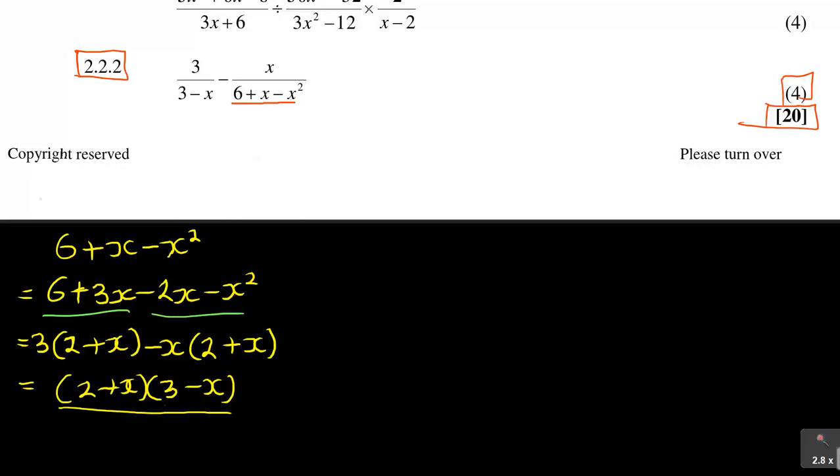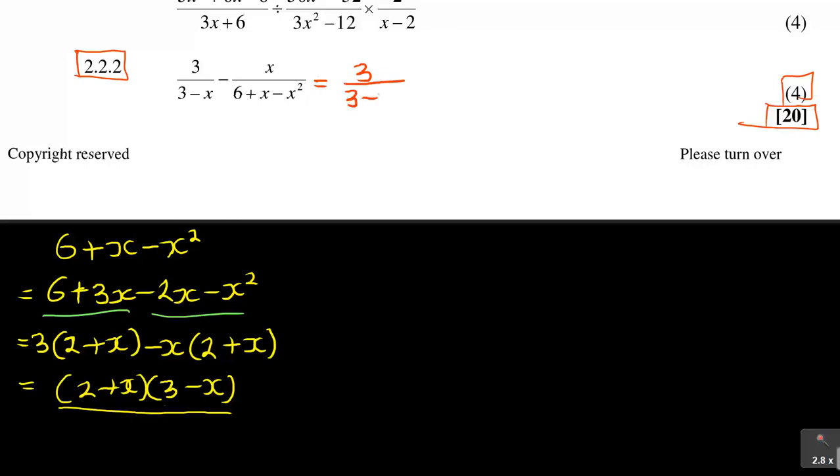Now it means then when I'm solving this question, it will be equal to 3 over 3 minus x.